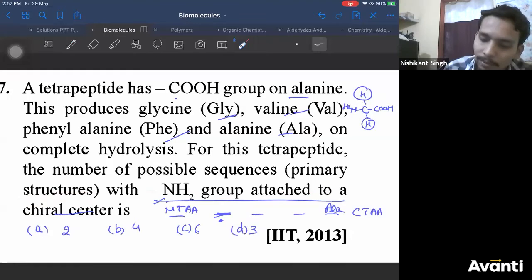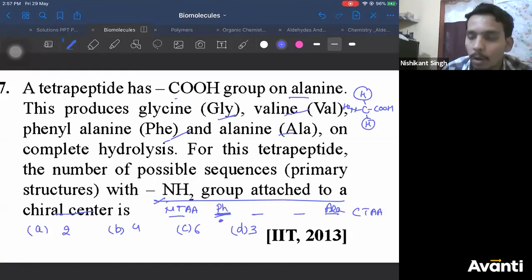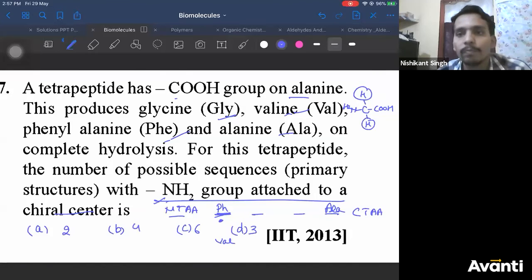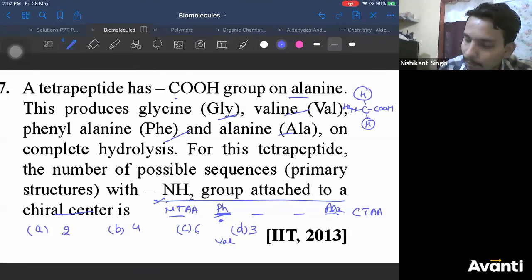So either you can have phenylalanine here, or you can have valine here. These two. If phenylalanine is here, then you can have valine here and glycine here. Or what is the other possibility? Phenylalanine here, glycine here, valine here. Alanine remains as it is.